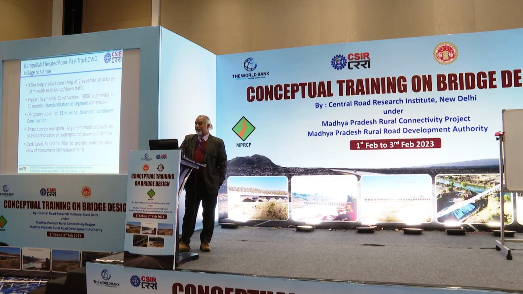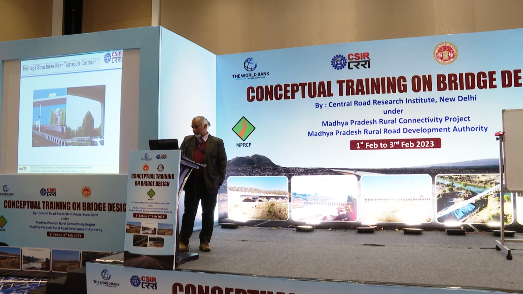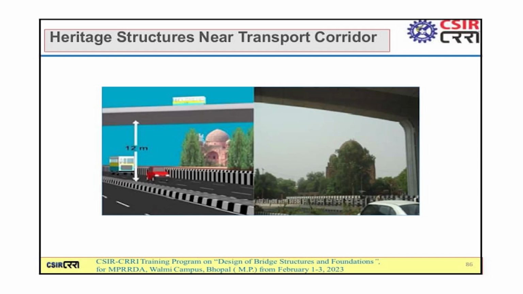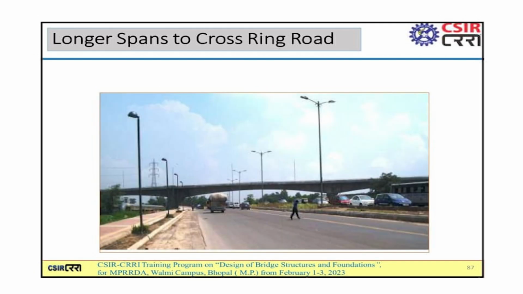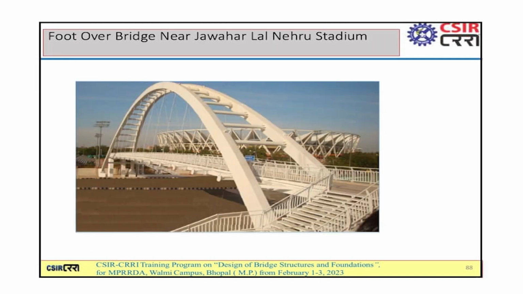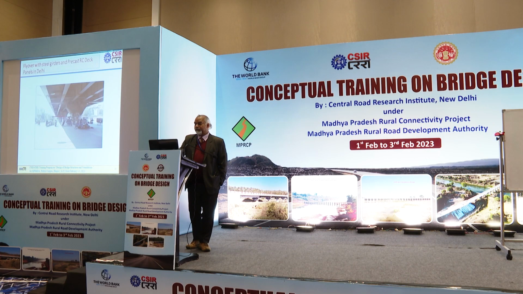Obligatory span of 85 meters using balanced cantilever construction, sharp curves, skew spans, alignment modified to avoid the relocation of underground or overhead utilities. Deck level raised to 20 meters at one location to provide an uninterrupted view of the monument. That is the monument we want to be visible from all angles. Longest span on the same Barapula Nala, and this foot overbridge near Jawaharlal Stadium was constructed for the Commonwealth Games.